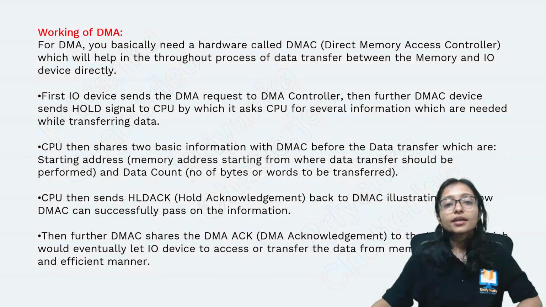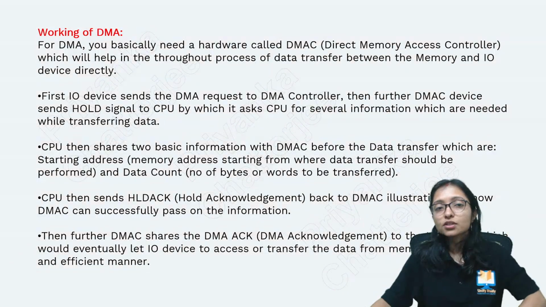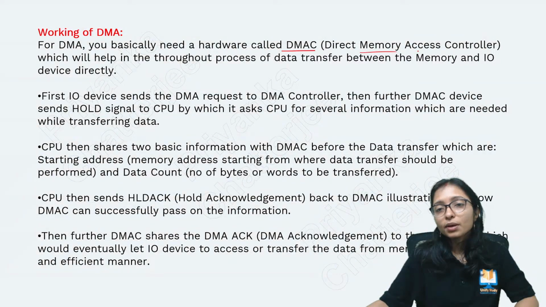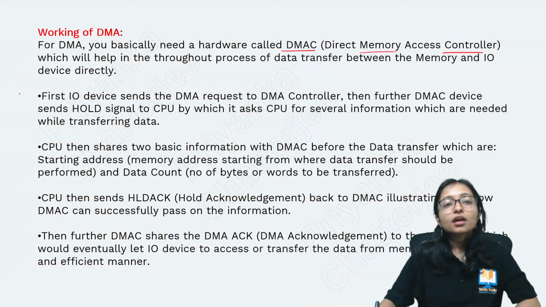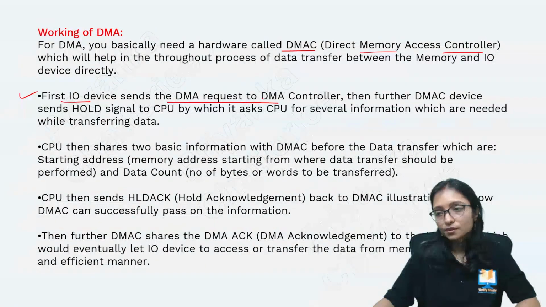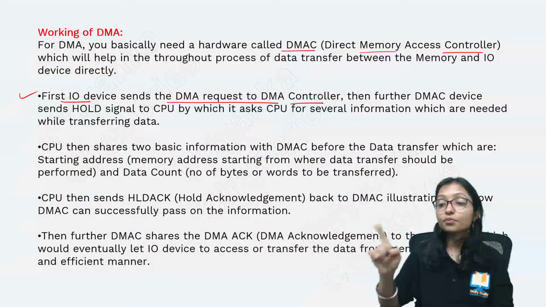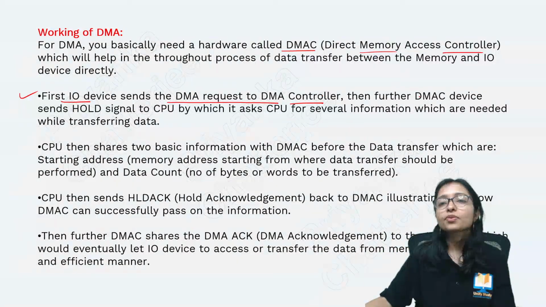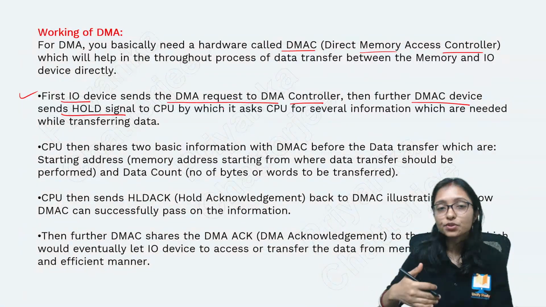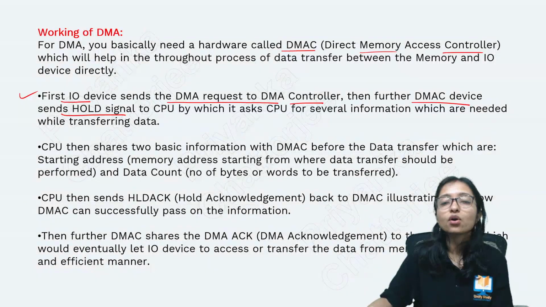Okay. Now you can see the working of DMA, how DMA is working. The sequence is also important. They are asking sequence questions also. Here basically it is a direct memory access controller. First, the input-output device sends the DMA request to the DMA controller. Because of sequence, it is required. Then the DMA controller sends the hold signal. Okay, I accept your request. I am now sending the hold.